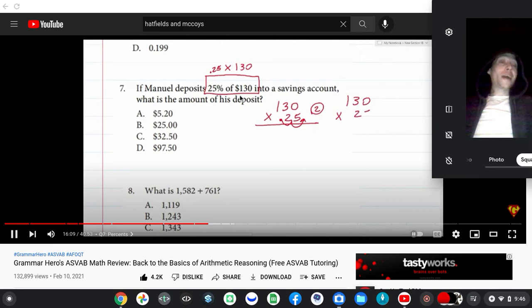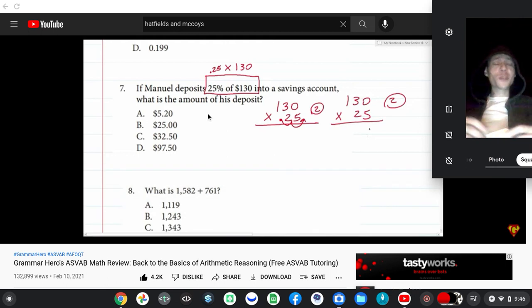Maybe his paycheck was $130 and he wanted to screw with the bank teller that day, and he's like, nah, I want you to take 25% out of this. Now it's on the ASVAB, man. Decimals, I'll shift them back into the left. Let's be practical about what these questions really represent, Alice and Bob.